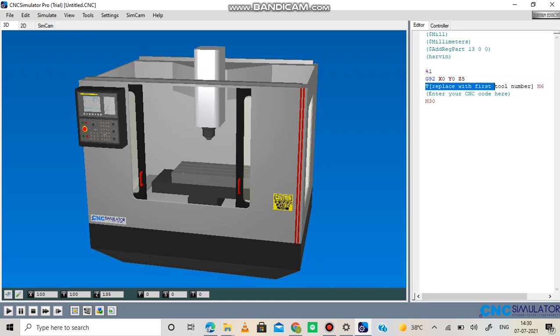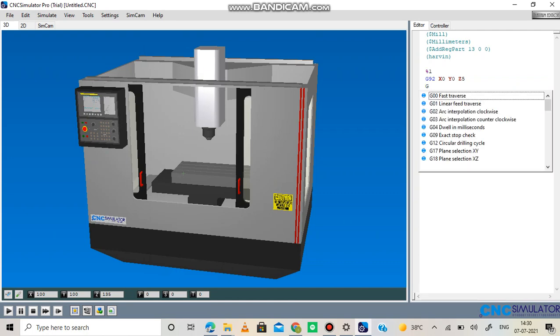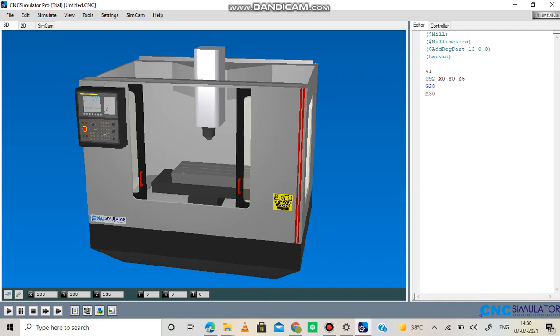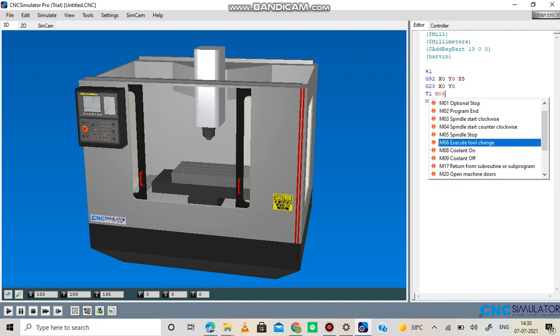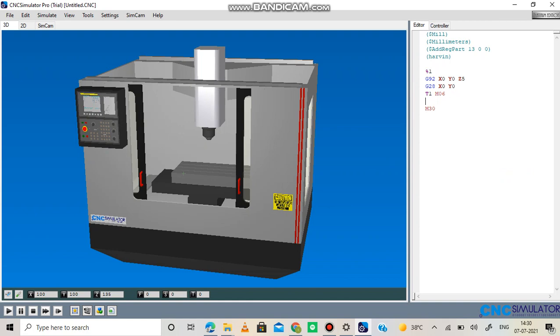we have to write a G. G28 is return command. T1, M06. M06 executes tool change. You have to write the whole code, the 6 letter.